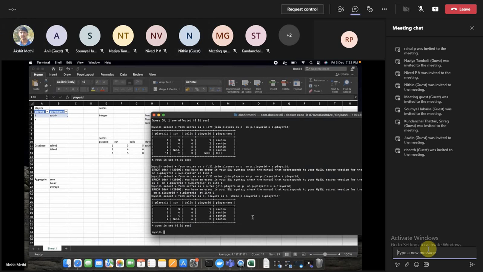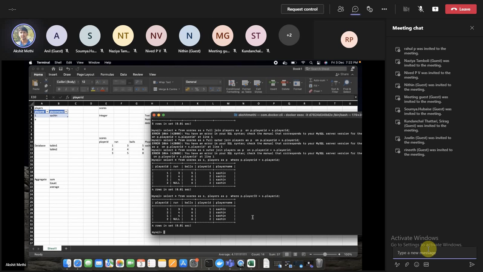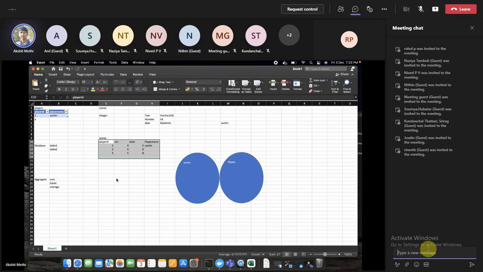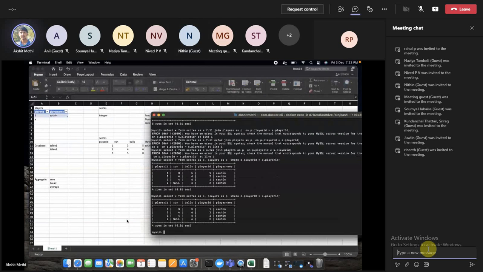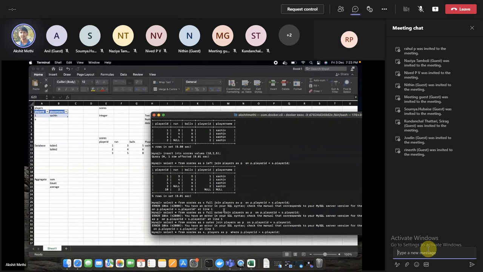Spaces are fine, and let's say we are saying this as player ID, it is case insensitive. Even if we say player with capital I, capital D, this will work. The only thing we have to care about is the right spelling. Anyone else? Or are we good to move on?